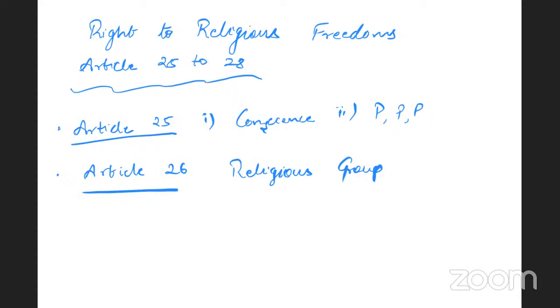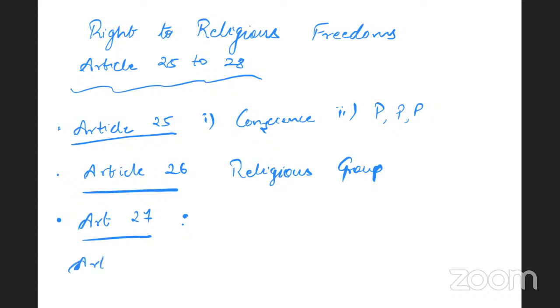Having discussed Article 26, now let us discuss Article 27 of the Constitution. Article 27 says that no person shall be compelled to pay taxes whose proceeds will be used for promoting and maintaining a particular religion. No person shall be compelled to pay taxes for the maintenance of any particular religion only.